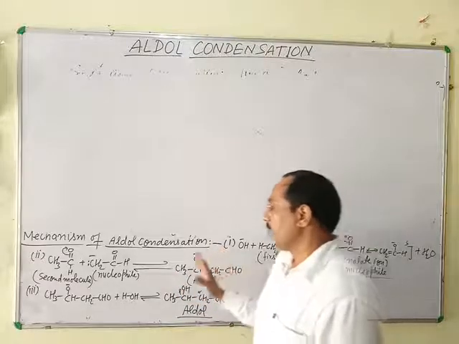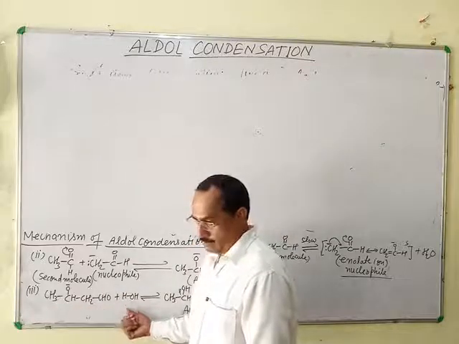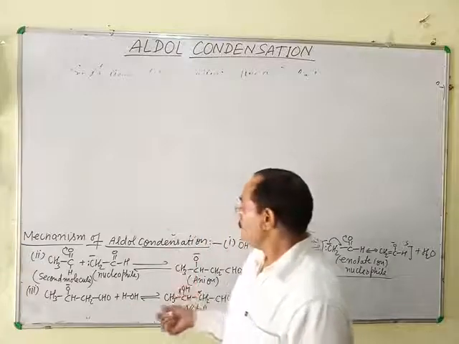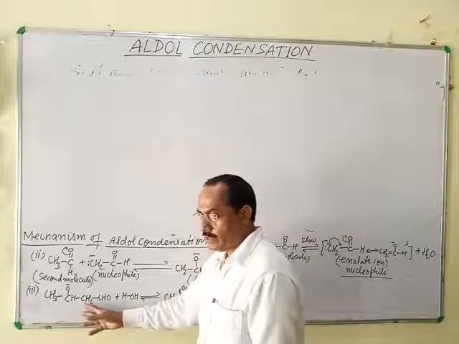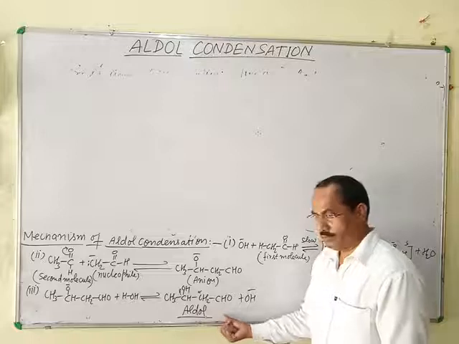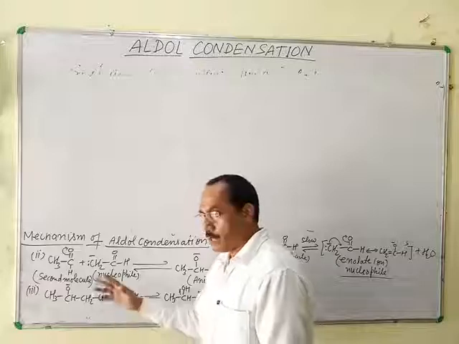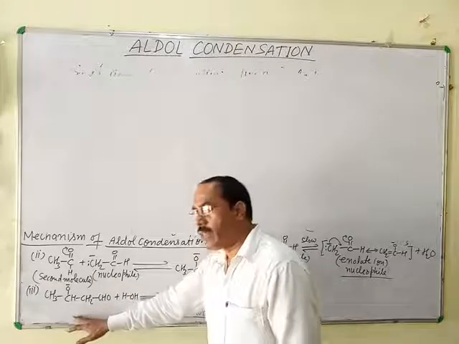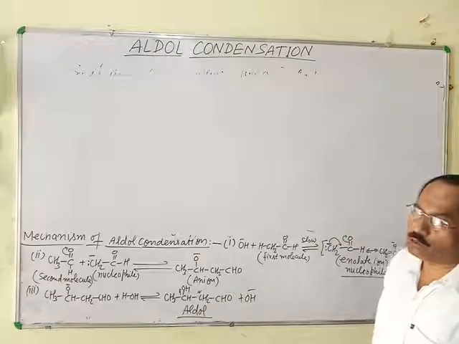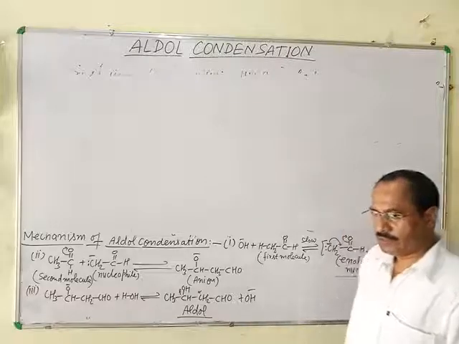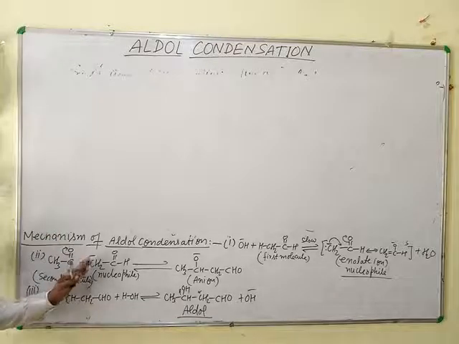In the third stage, this anion takes a proton from the medium. Water is the medium of this reaction. So the proton is taken from the medium by this anion and forms aldol. Aldol formation takes place by abstraction of a proton from water by the anion. This is aldol, which on heating gives an alpha beta unsaturated aldehyde. This is the simple step-by-step mechanism of aldol condensation.